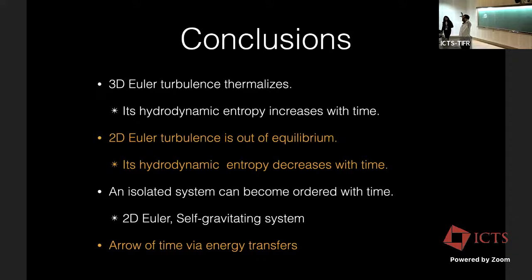Depending on the initial condition, a system can go to equilibrium or non-equilibrium. If you start with a random initial condition, which is white noise, then it remains in equilibrium. In 3D, how has the coherent motion been created? In 3D, it goes to equilibrium, as shown by Brachet's group, but in 2D it does not. Because of the nature of the interaction, the nature of the system, the inverse cascade plays a role. It tends to remain non-equilibrium. It is out of equilibrium.